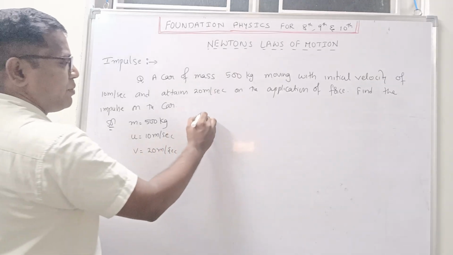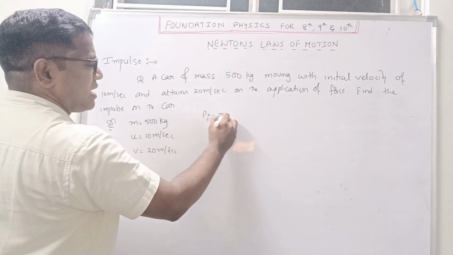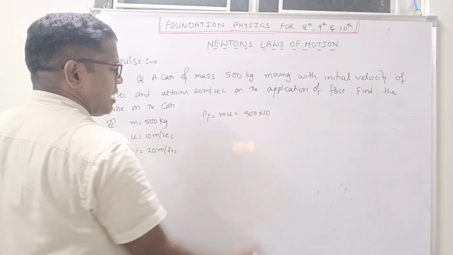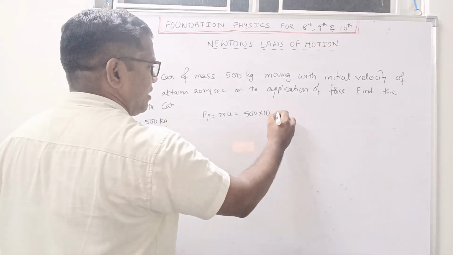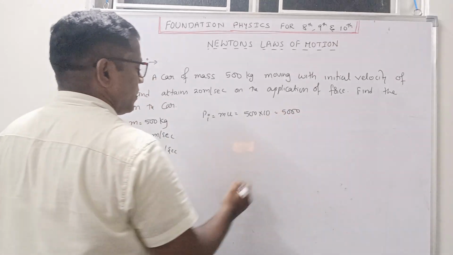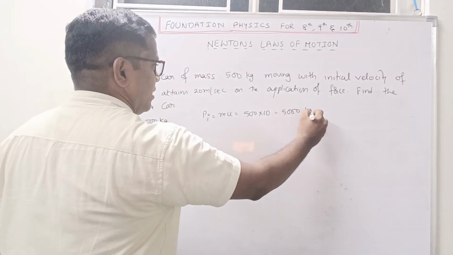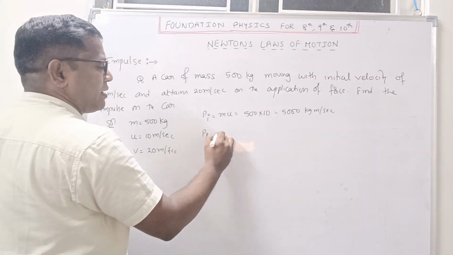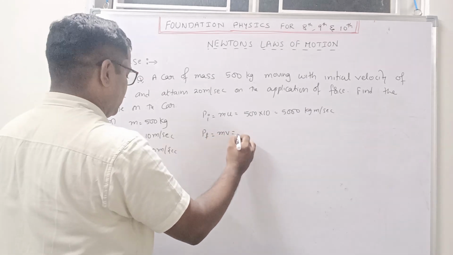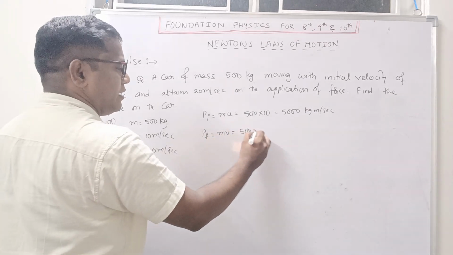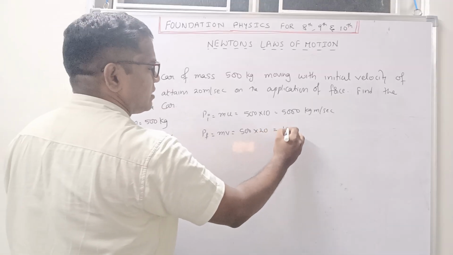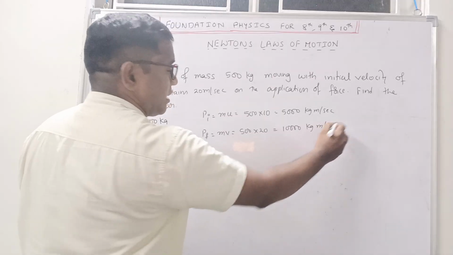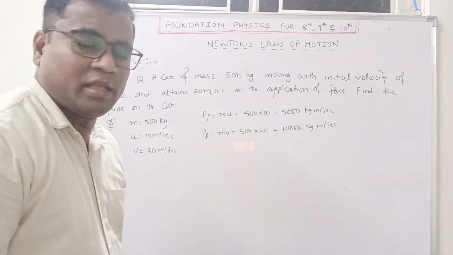So here initial momentum Pi can be written as mass into initial velocity. Mass is 500 into 10, and if you multiply, you will get 5000 kg meter per second. And final momentum Pf can be written as mv, 500 into 20, which is 10,000 kg meter per second. Clear?